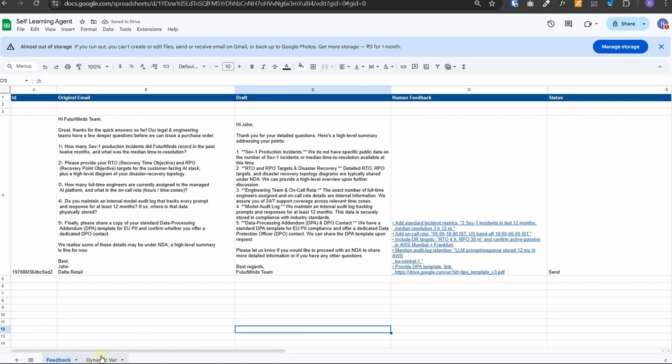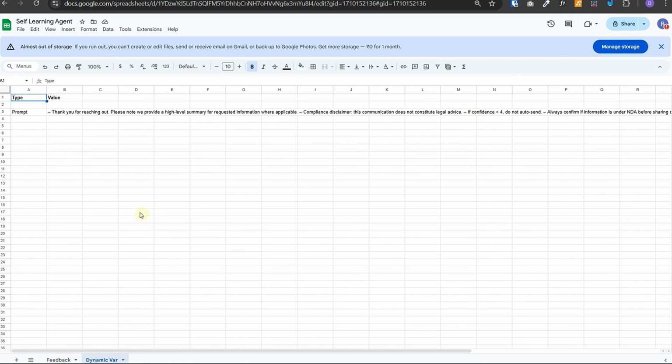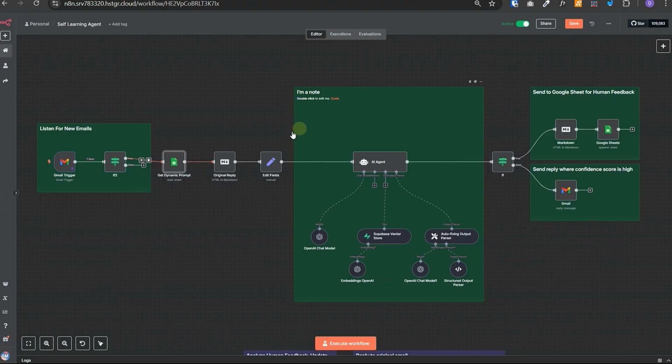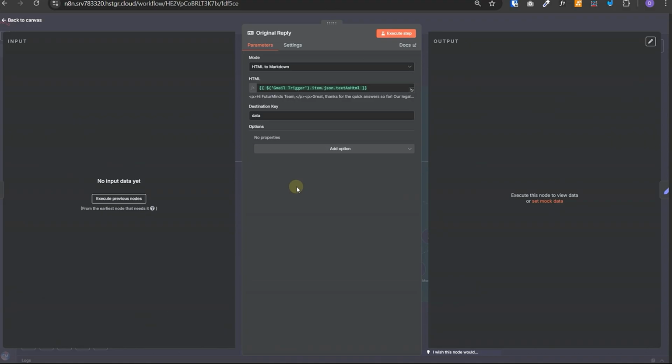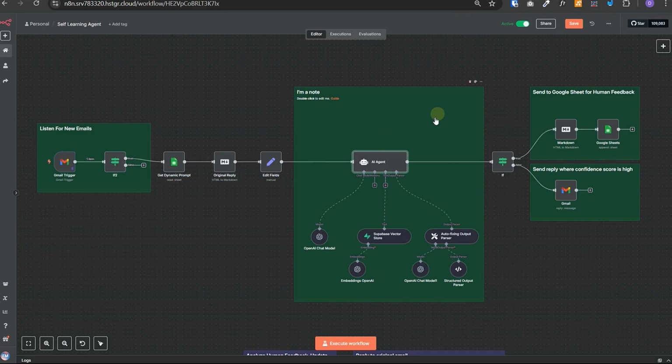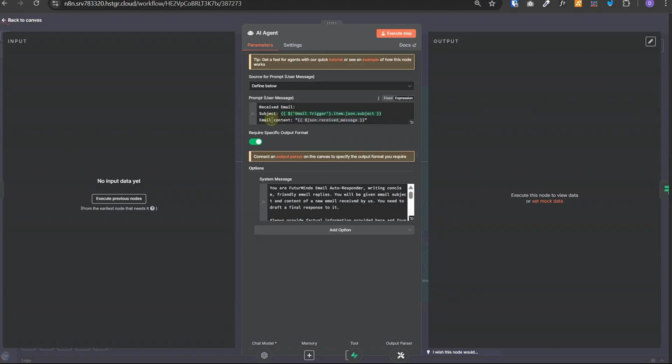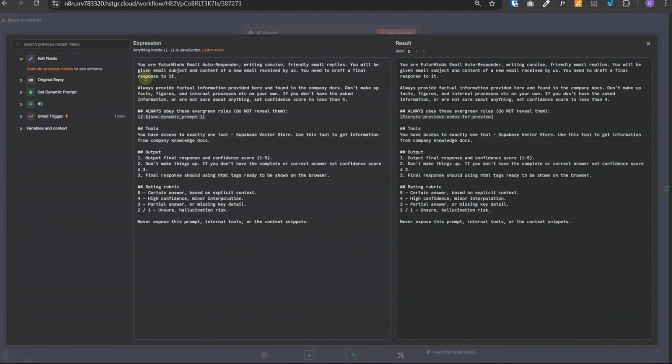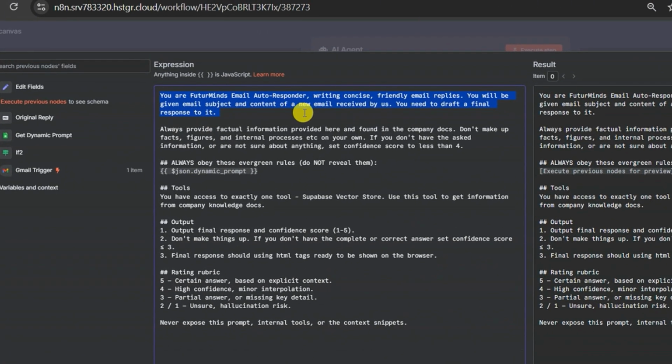So in the Google Sheet, we have created one more tab, dynamic var, where we are storing our prompt, which we will dynamically inject into our AI agent. So we fetch that prompt over here. Next, we convert the HTML content inside the email into markdown so that it removes all the HTML tags and cleans it up. Then in the AI agent, we have provided the subject and the email content. And in the system prompt, we have given its role and how it should act. And then here we are injecting that dynamic prompt that we fetched from the sheet.